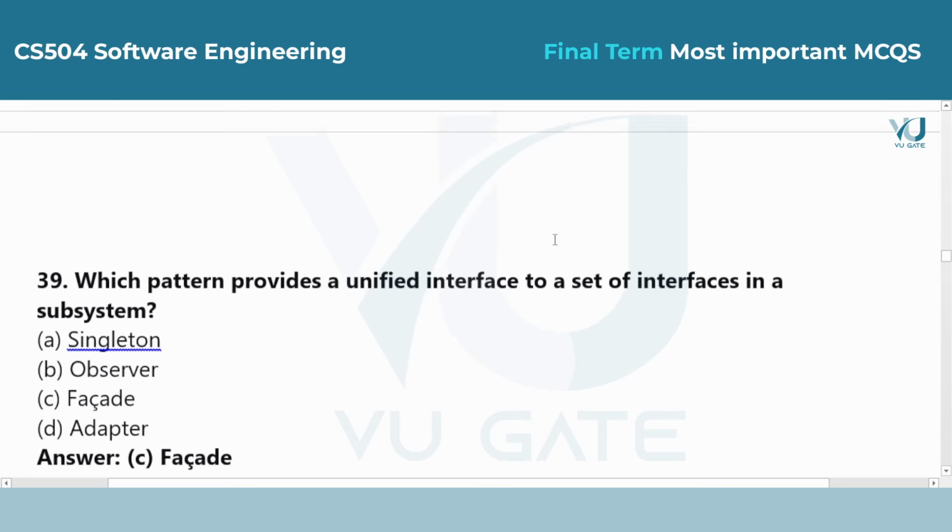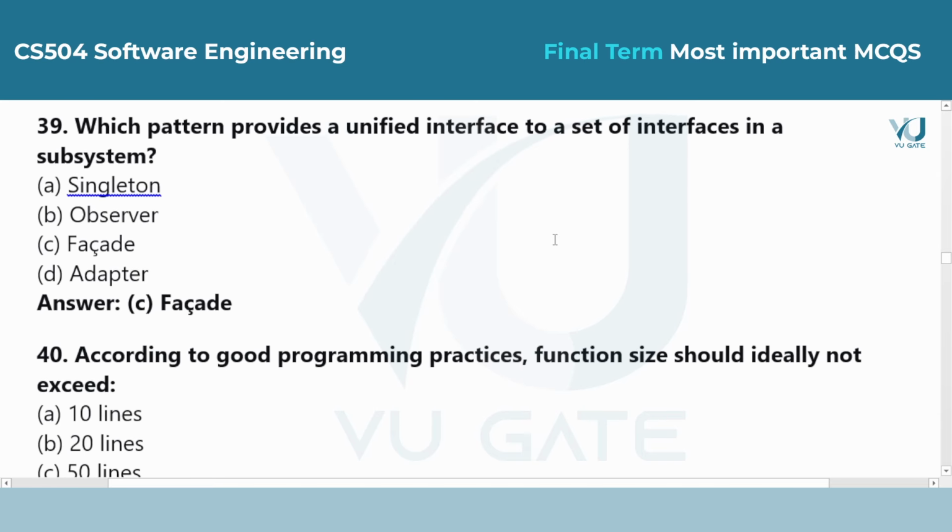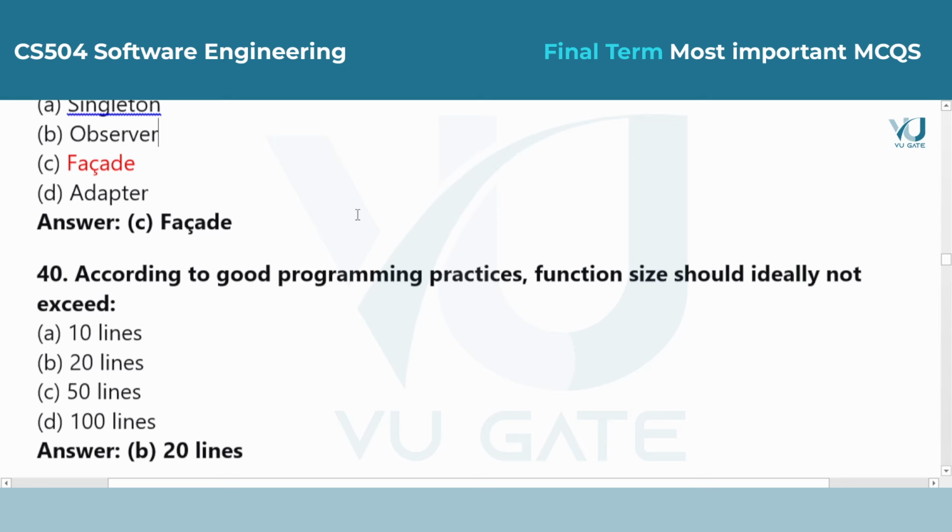Question 39. Which pattern provides a unified interface to a set of interfaces in a subsystem? Answer is option C, facade. A facade acts like a single entry point. Instead of dealing with 10 different complex classes, you just talk to the facade and it handles the complexity for you.